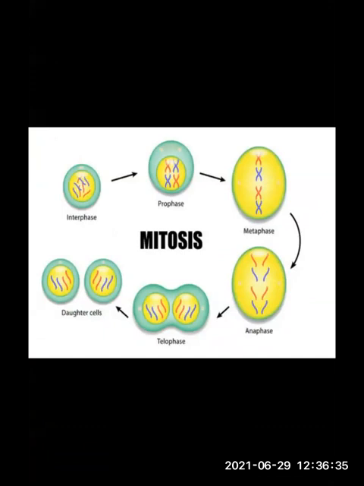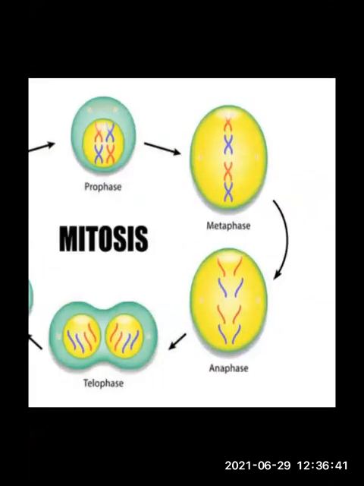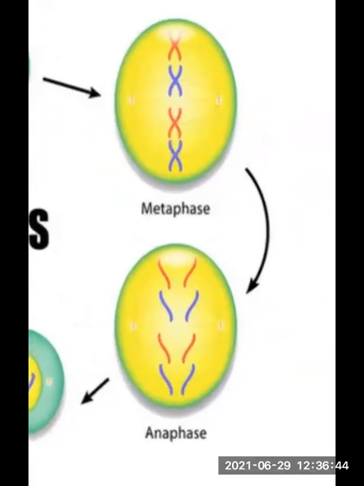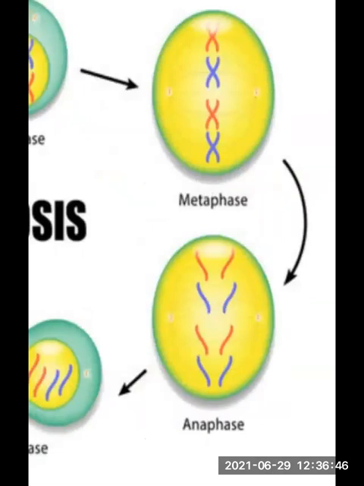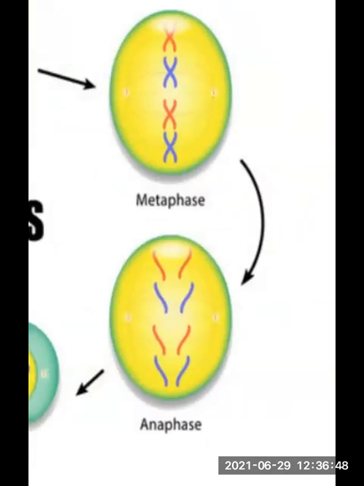Okay, now we are moving to the third phase, the third step of karyokinesis, that is anaphase. Now look at the diagram of anaphase, students. What happens in anaphase? The centromeres split, and thereby the sister chromatids of each chromosome will separate. Now they are not joined, they are separated. So centromeres are splitting.